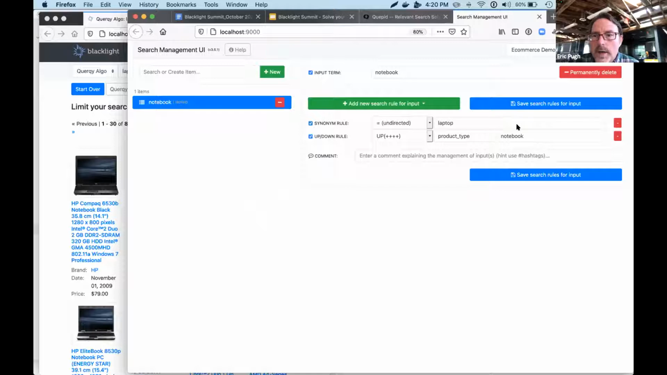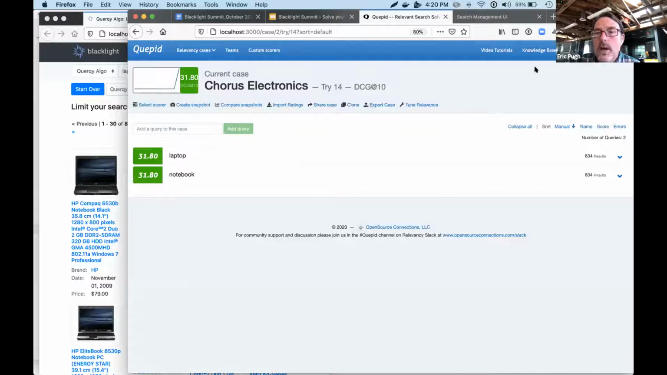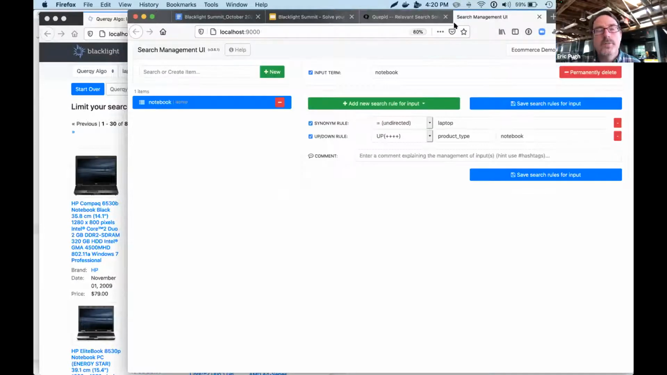So Huda Khan asked, is there a UI for updating Solr config fits particular relevance conditions? In this particular example, using Cupid and tweaking things in search management, we happen to be pointed to a local Solr, but it can be wherever you want. Actual configuration changes, that's a great question.